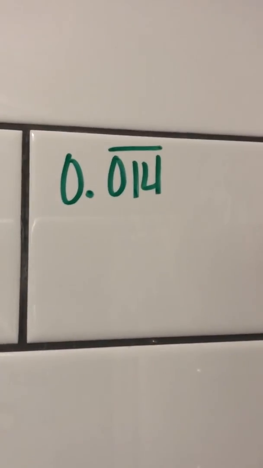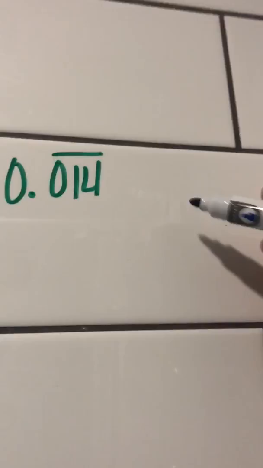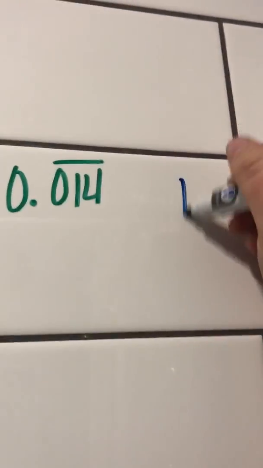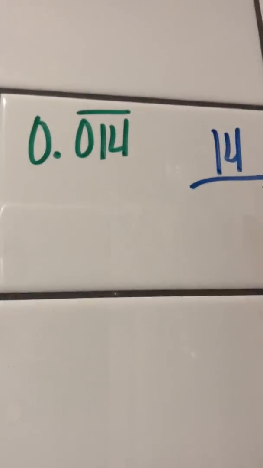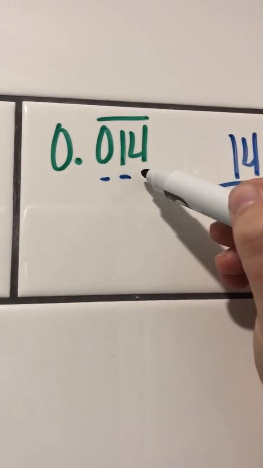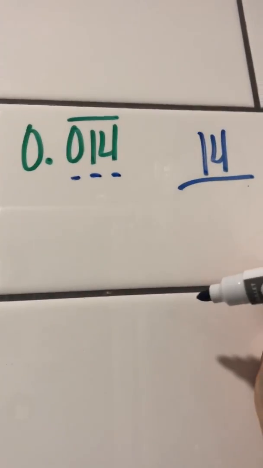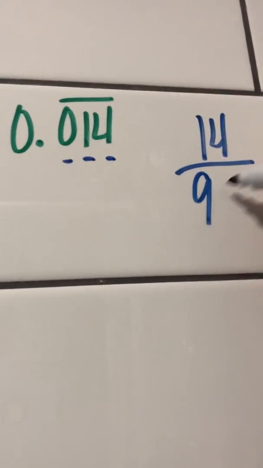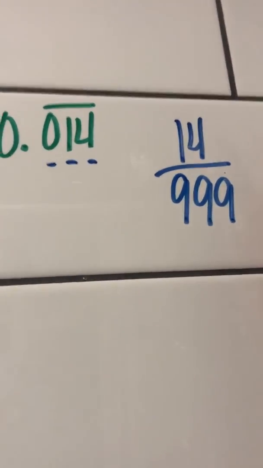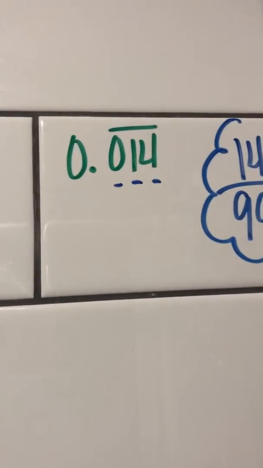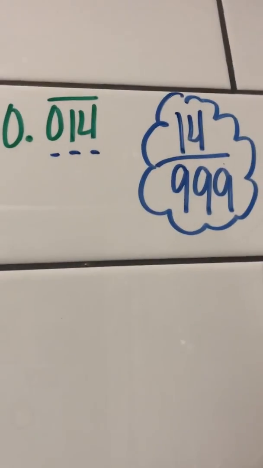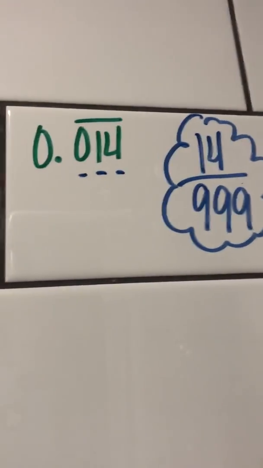So next, I have 0.14 repeating after the decimal. So I don't need to write that 0. I'm just going to write 14 in my numerator. And down bottom, I have 1, 2, 3 decimals repeating. So I'm going to use 1, 2, 3 nines to represent those repeaters, and I would be done. I can't simplify that. So I have 14 over 999.